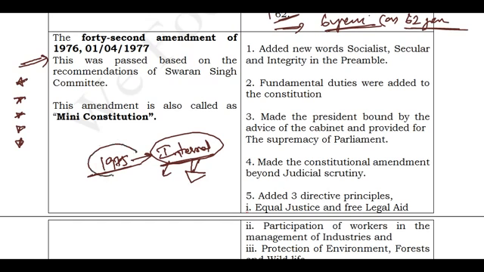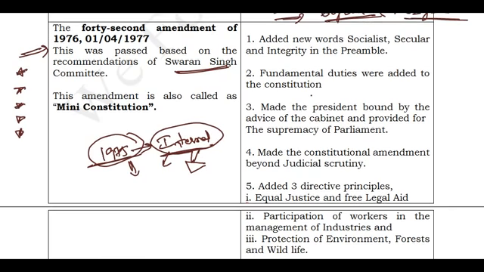Okay, so how did this 42nd Amendment Act come into picture? See, in 1975, when there was an emergency, the government wanted to go for amendment of the constitution. So they constituted a committee to look into the procedure and possibility of the amendment of the constitution. The committee was headed by Swaran Singh. He gave some recommendations. Based on his recommendations, the constitution was amended and some points were included. It has some good points and some bad points also. The name for this 42nd amendment is the mini constitution.